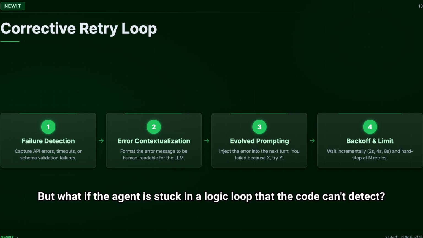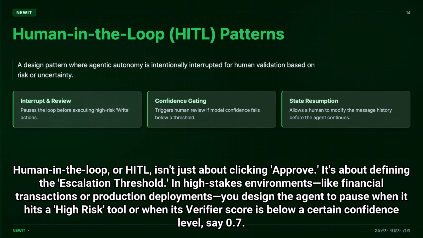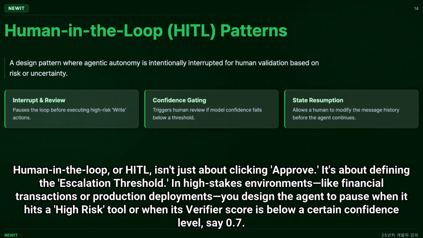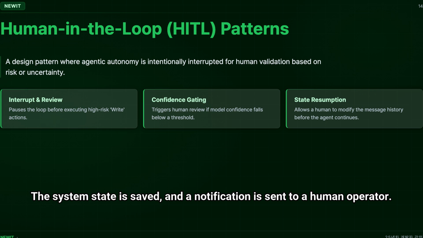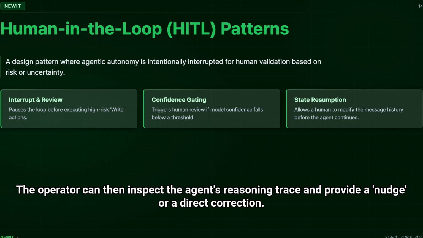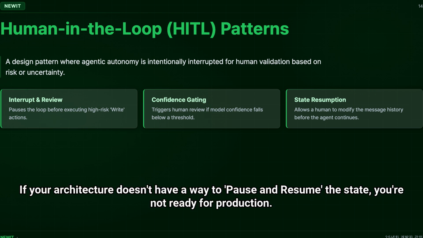But what if the agent is stuck in a logic loop that the code can't detect? That's when we need a break-glass procedure involving the most reliable computer ever made, a human. Human in the loop, or HITL, isn't just about clicking approve. It's about defining the escalation threshold. In high-stakes environments like financial transactions or production deployments, you design the agent to pause when it hits a high-risk tool or when its verifier score is below a certain confidence level, say 0.7. The system state is saved and a notification is sent to a human operator. The operator can then inspect the agent's reasoning trace and provide a nudge or a direct correction. This turns the agent from a risky autonomous bot into a powerful co-pilot. If your architecture doesn't have a way to pause and resume the state, you're not ready for production.